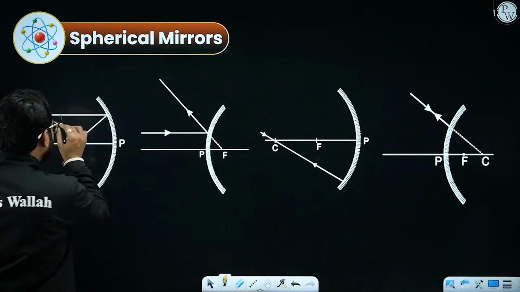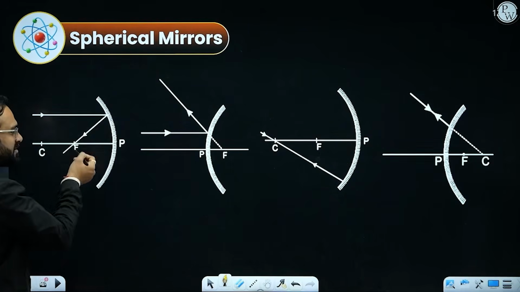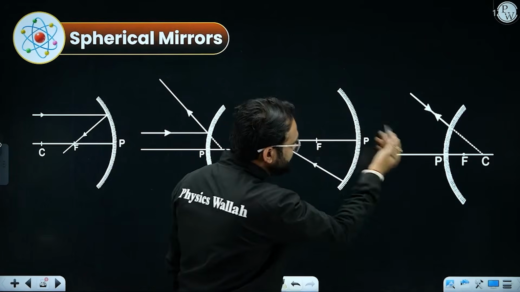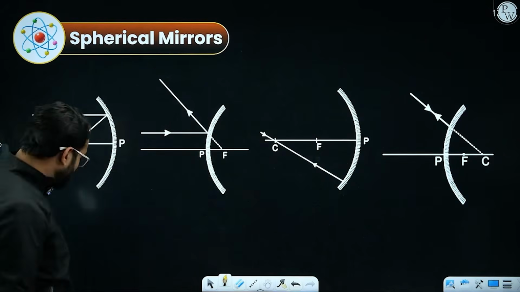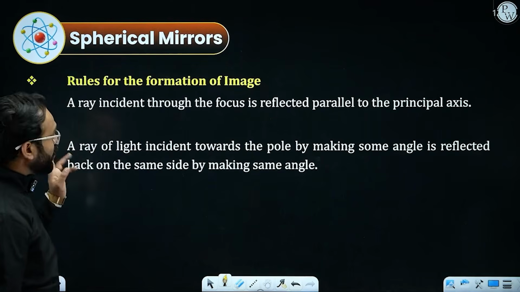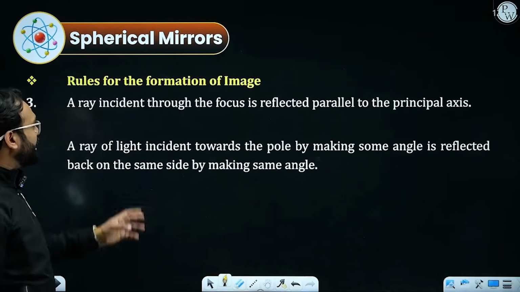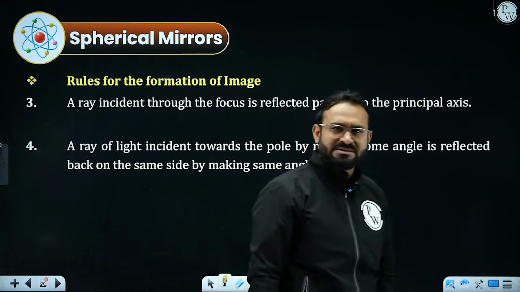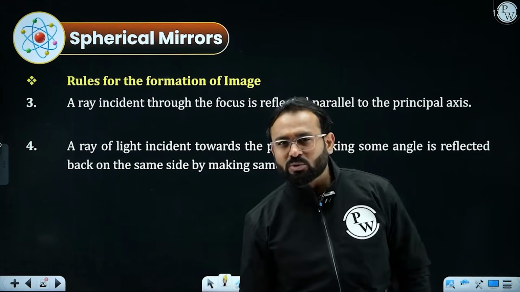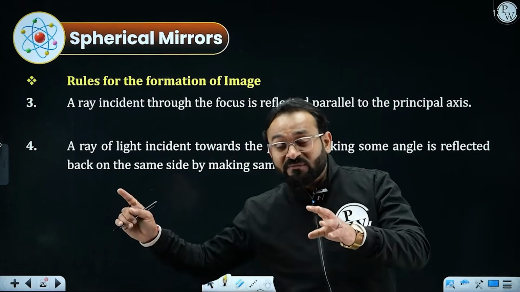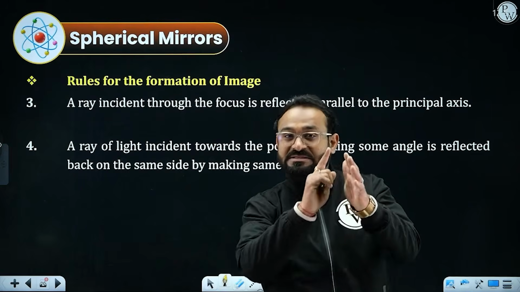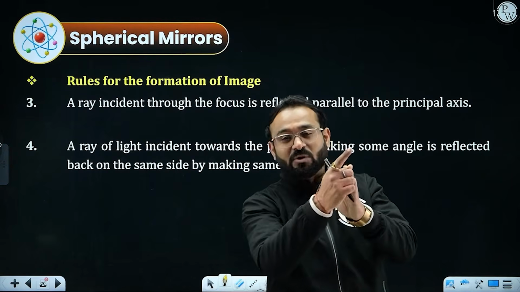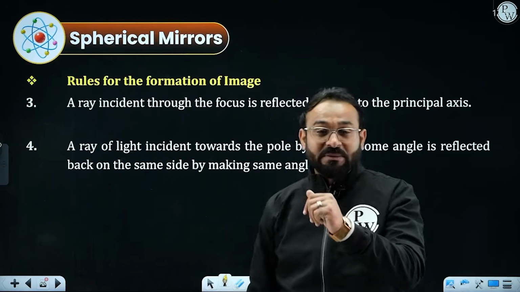Point number 3. Look at this. The same thing is given, rays of light coming parallel pass through the focus, and for the center of curvature, it will pass through the center of curvature only. Rule number 3: if a ray of light incident through the focus is reflected, it goes parallel to the principal axis. It is exactly opposite to rule number 1, where the rays of light came parallel to the principal axis, passing through the focus. On the opposite end, if the rays of light pass through the focus, they will go back parallel to the principal axis.